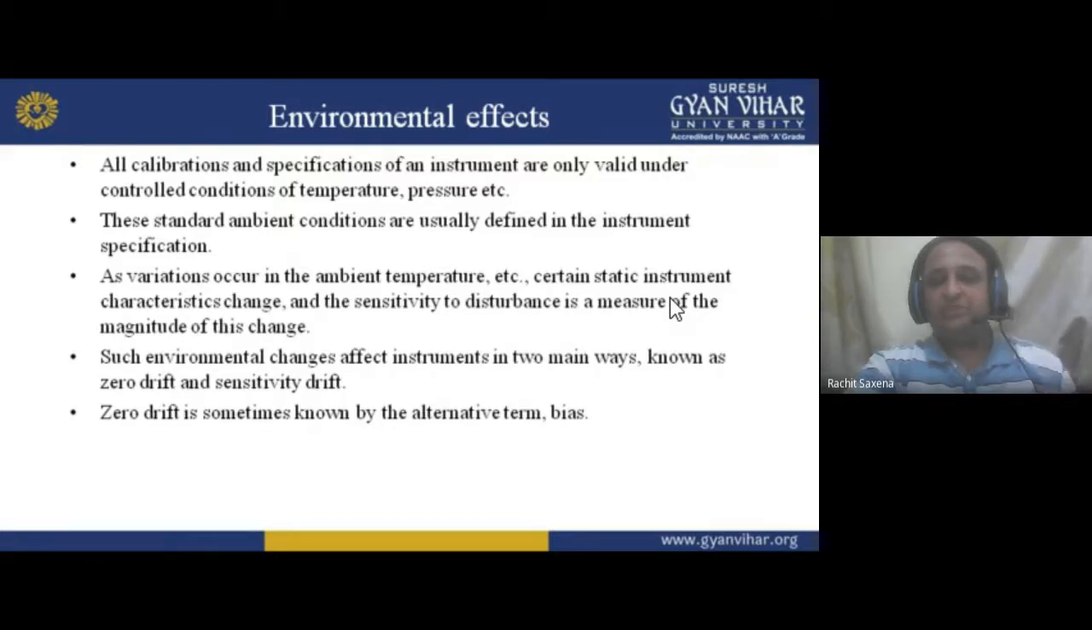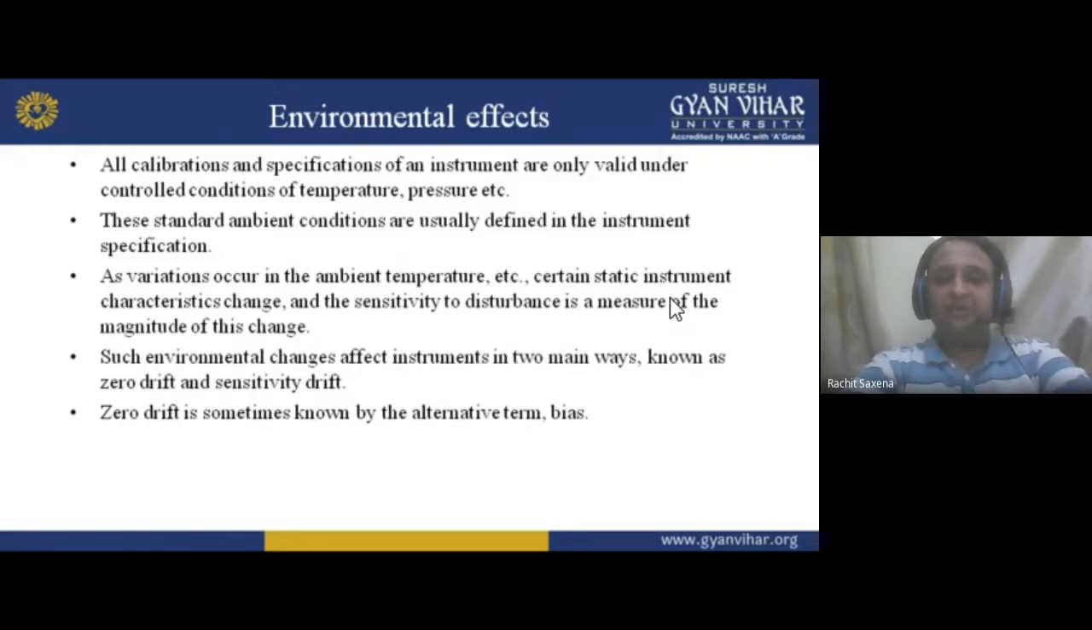Now secondly, these standard ambient conditions are usually defined in the instrument specification. As variation occurs in the ambient temperature, etc., certain static instrument characteristics change, and the sensitivity to disturbance is a measure of the magnitude of this change through the environmental effect.